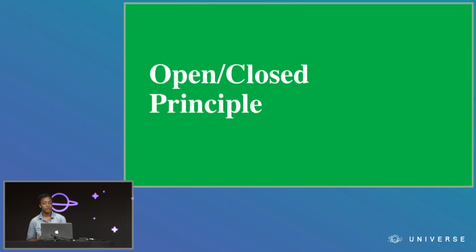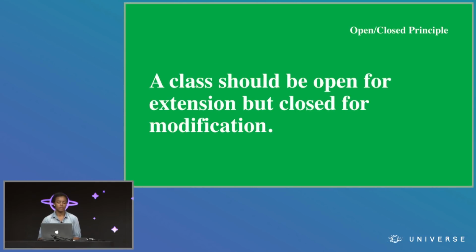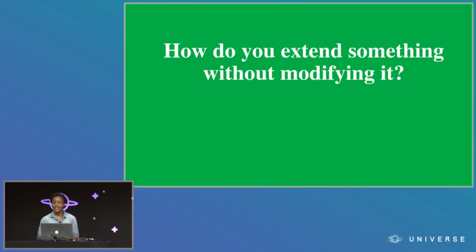So the next SOLID principle is the open-closed principle. A class should be open for extension, but closed for modification. This is one of those principles that sounds really simple, but was actually really confusing to me, because I didn't understand how you could extend something without modifying it. It's like saying you should be able to change this thing without actually changing it. So I didn't really get it.